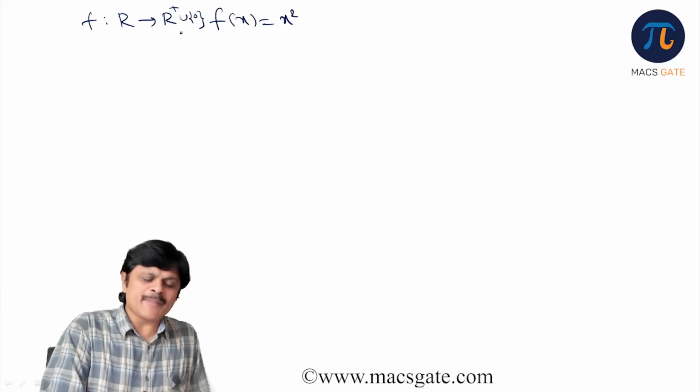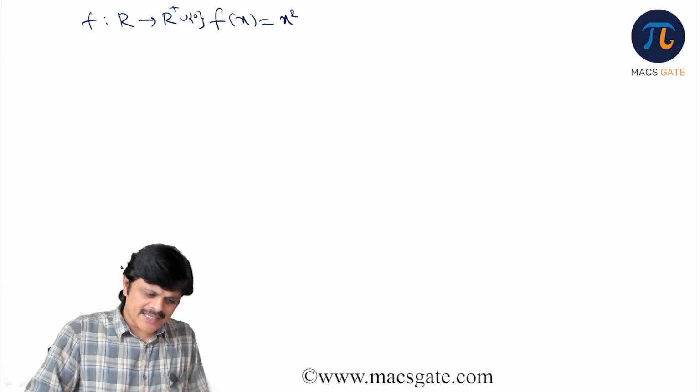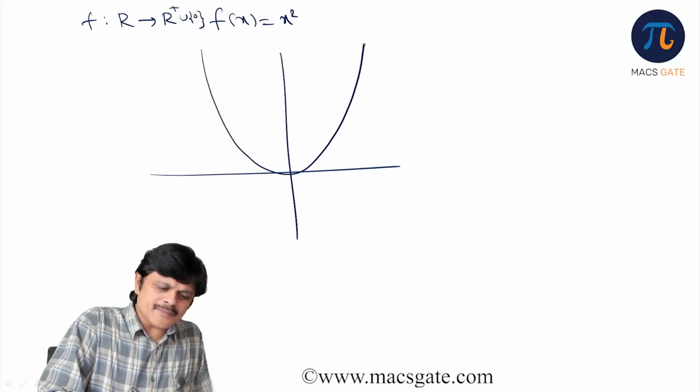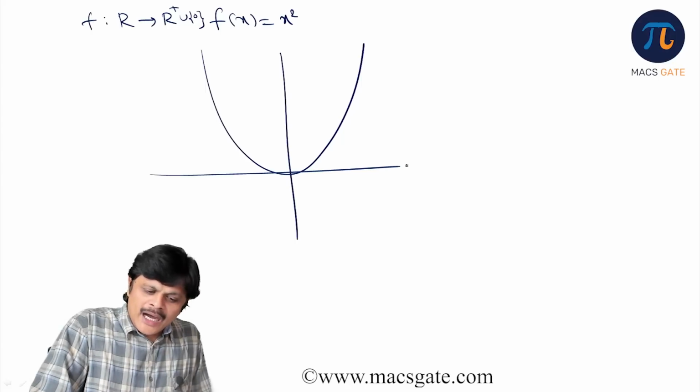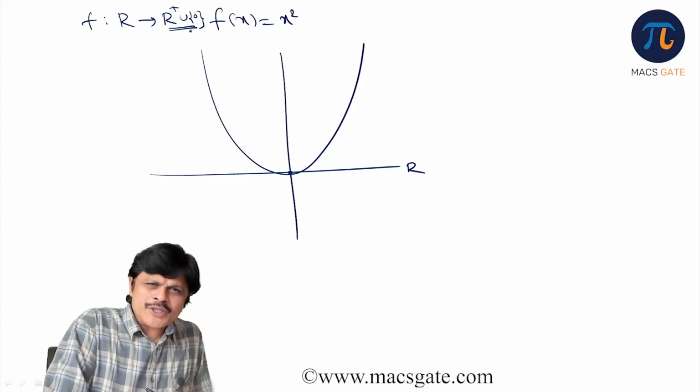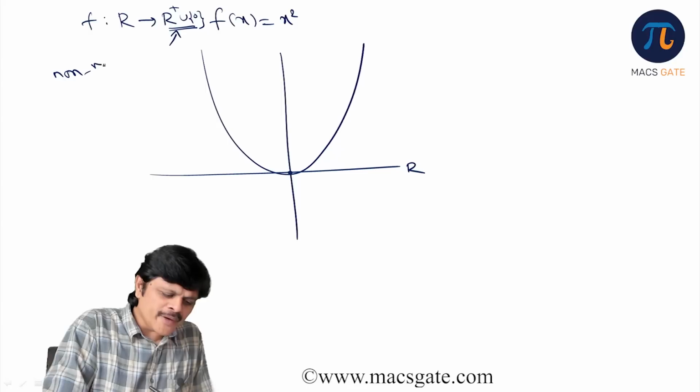Now this time what is happening? You are mapping from R to non-negative real numbers only, not positive here, we have to say non-negative real numbers.